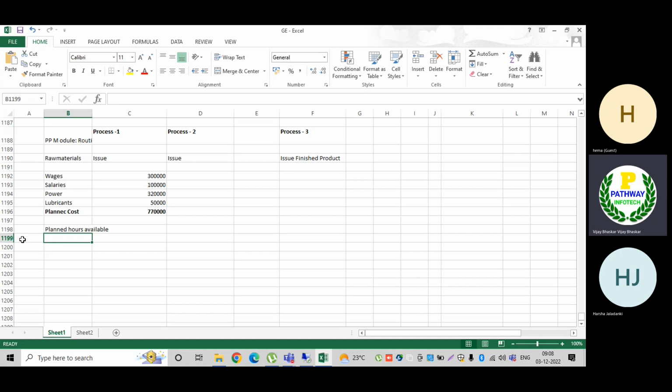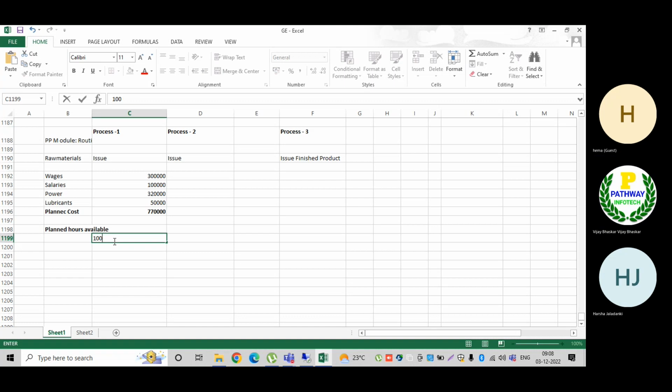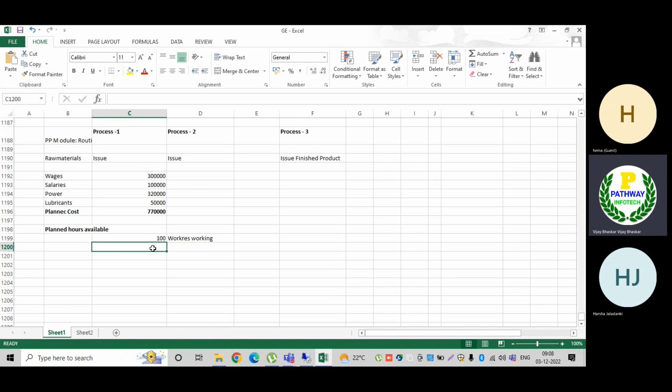For the planned hours calculation, let us assume 100 workers are working. Then the next one is three shifts. How many shifts per day? Three shifts are there.